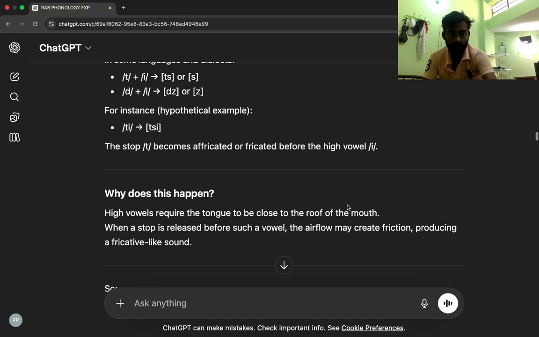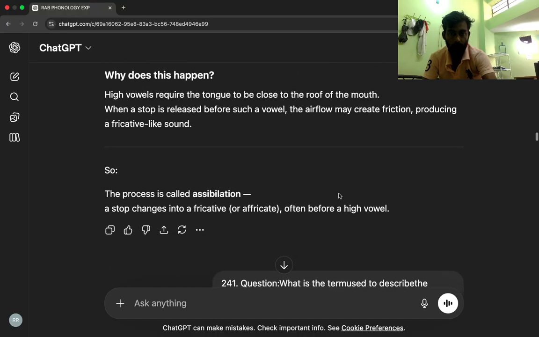Why does this happen? High vowels require the tongue to be close to the roof of the mouth. When a stop is released before such a vowel, the airflow may create friction, producing a fricative-like sound. So the process is called sibilation. A stop changes into a fricative or affricate, often before a high vowel.